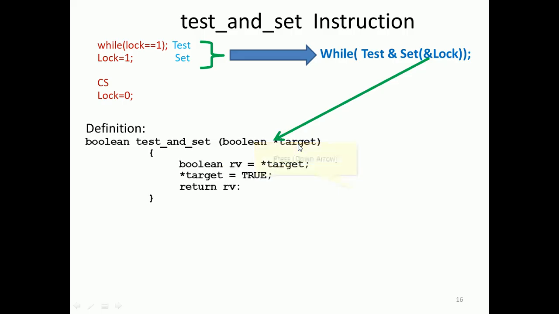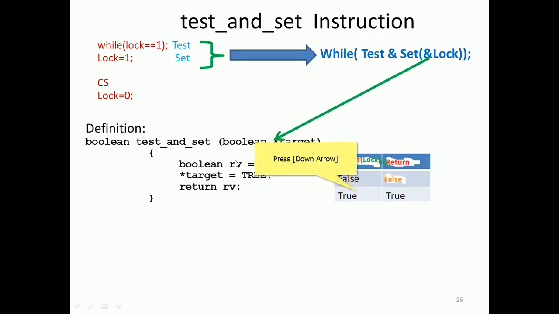So here you can see boolean rv is equal to star target, right? Then star target is equal to true, so return rv, right? So this function will first test and then set the value, right? Initially the target, that is the lock variable, is false. When you return, it is false, right? We can analyze this.